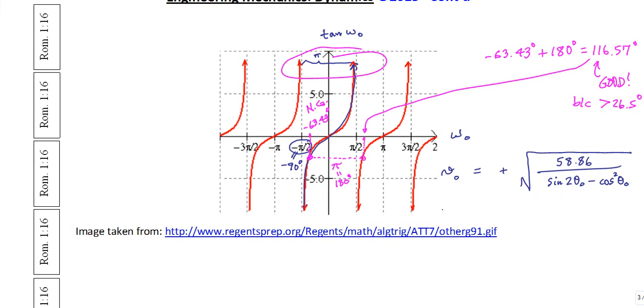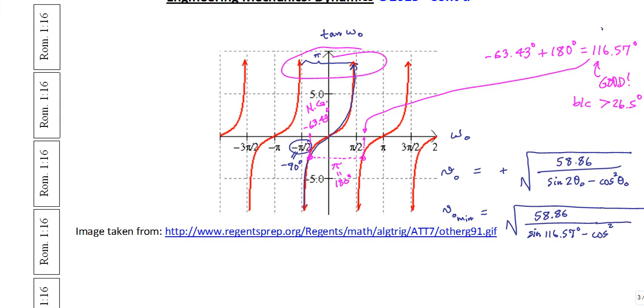Alright, so let's go ahead and plug everything in. So we get that V naught, and I'm going to call it min now, is going to be the square root of 58.86 over sine of that angle, which is 116.57 degrees, minus cos squared of the single angle. So I'm going to take half of that value, so half of this value.